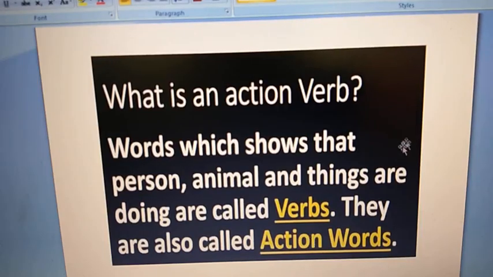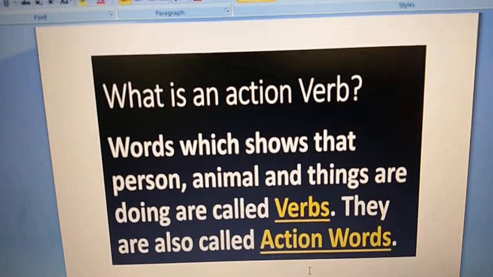So children, let's understand again what an action verb is. Words which show what a person, animal and things are doing are called verbs. They are also called action words.